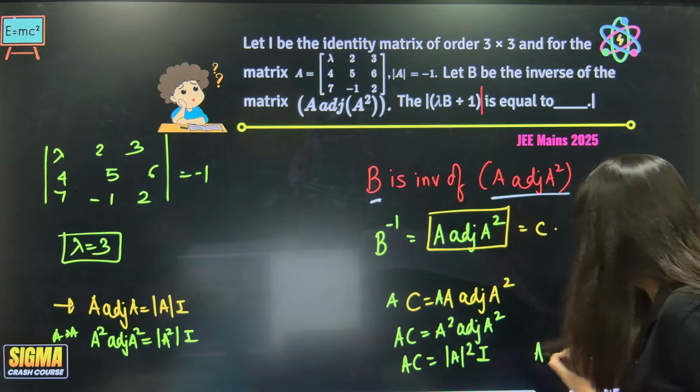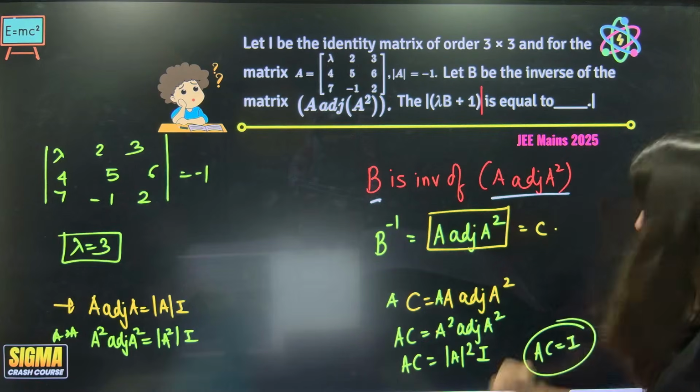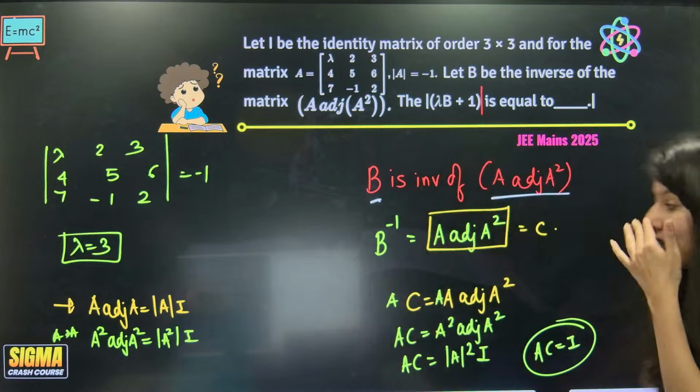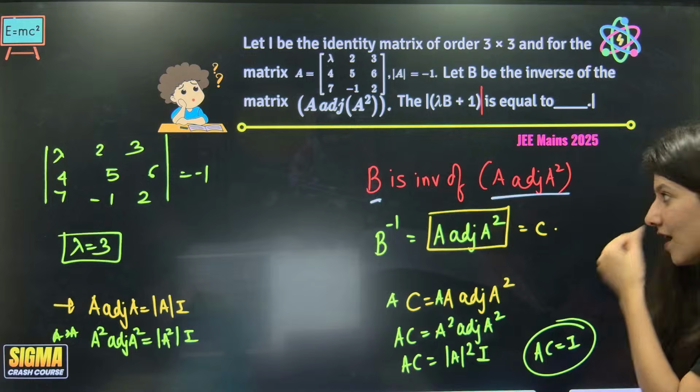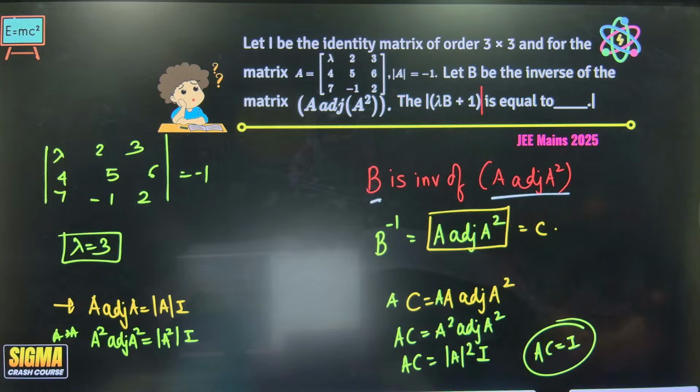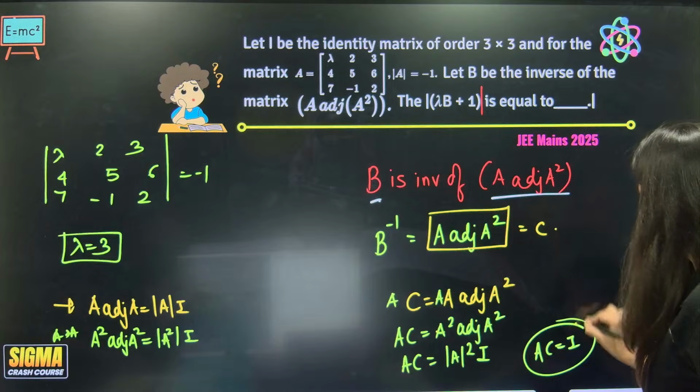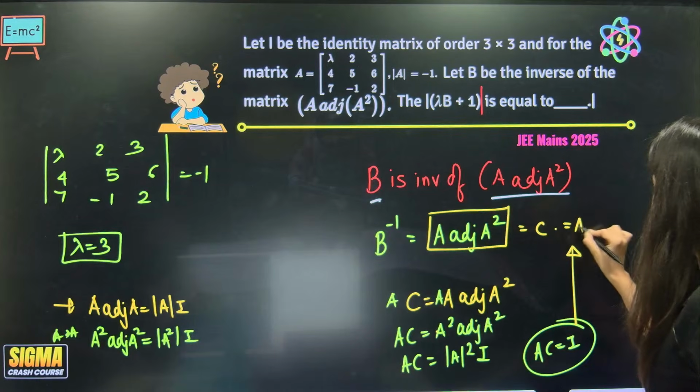So AC is actually coming out as I. AC coming out as I means A and C are inverses of each other. So basically, from this I can write C is A inverse.